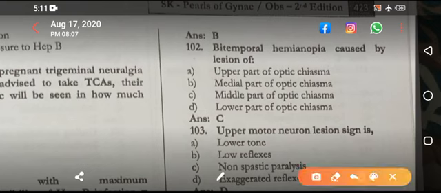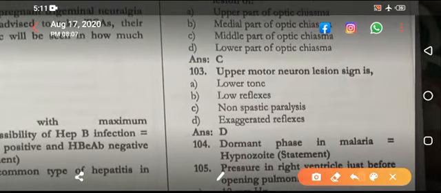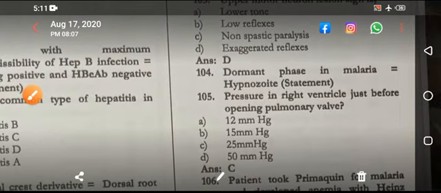Bilateral temporal, then this is the middle part or central part, that is the right. Upper motor neuron lesion sign is exaggerated reflexes. Dormant phase in malaria, hypnozoites.